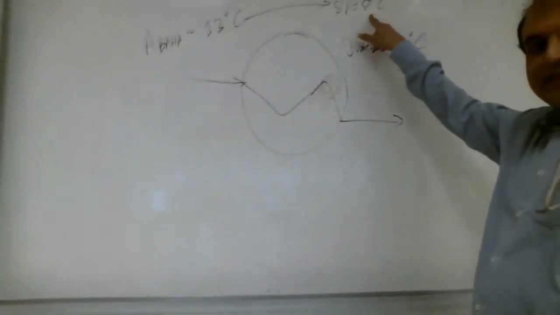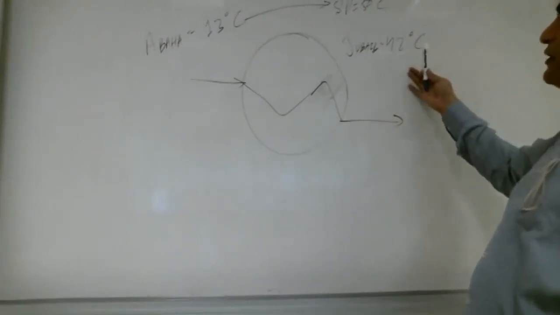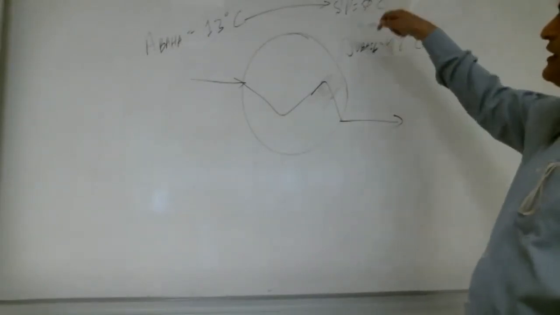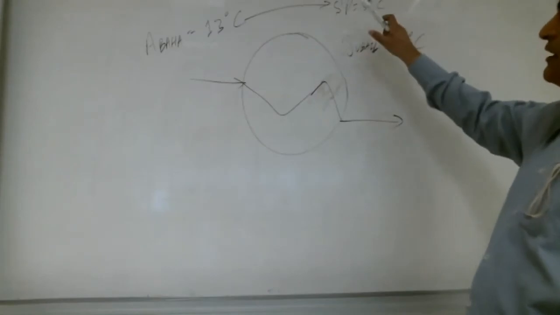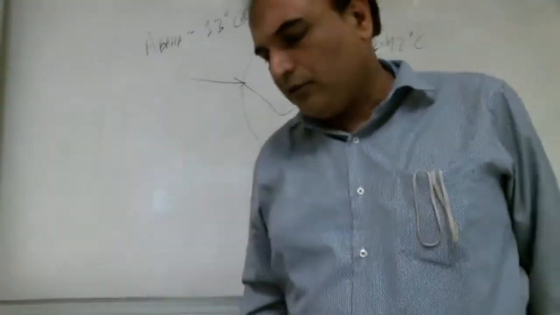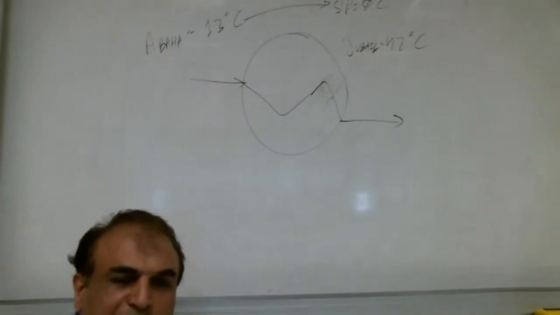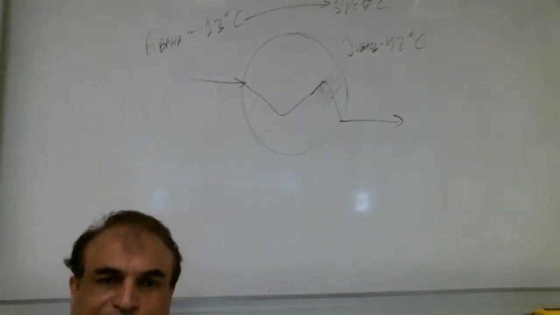Its set point is 50 degrees centigrade, right? In Jubail, right now the temperature is 42, so it has only a small amount of work. In Abaha, it will need to work more. So in Jubail, the disturbance is helping. In Abaha, it is not helping. It has to work harder.